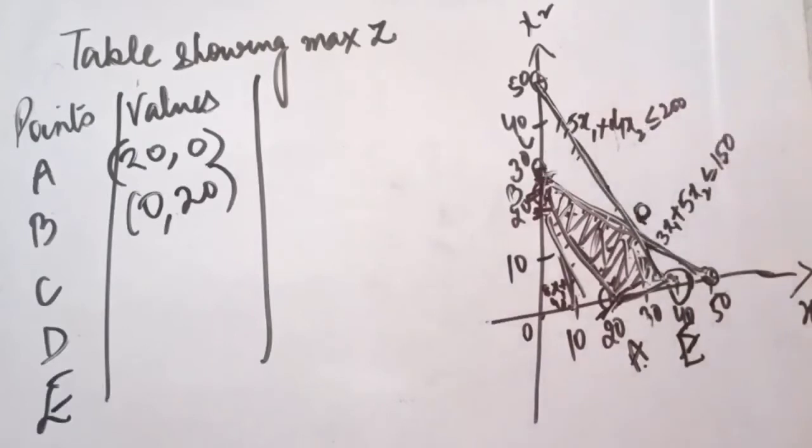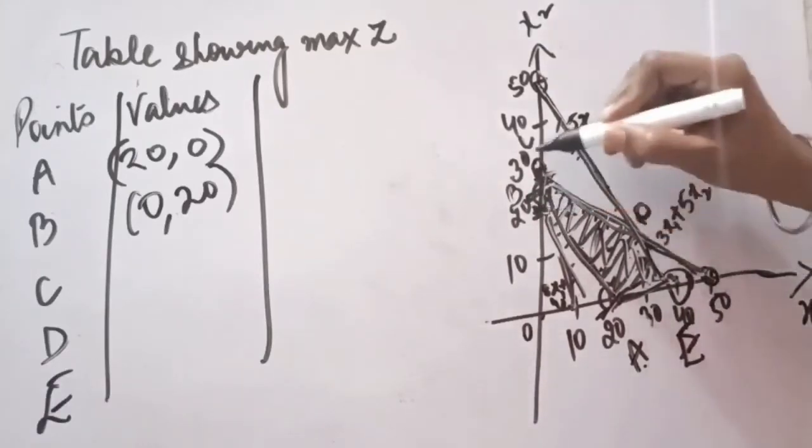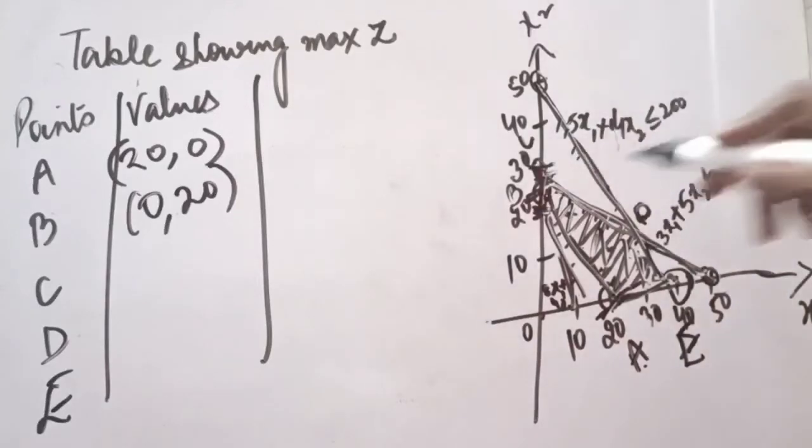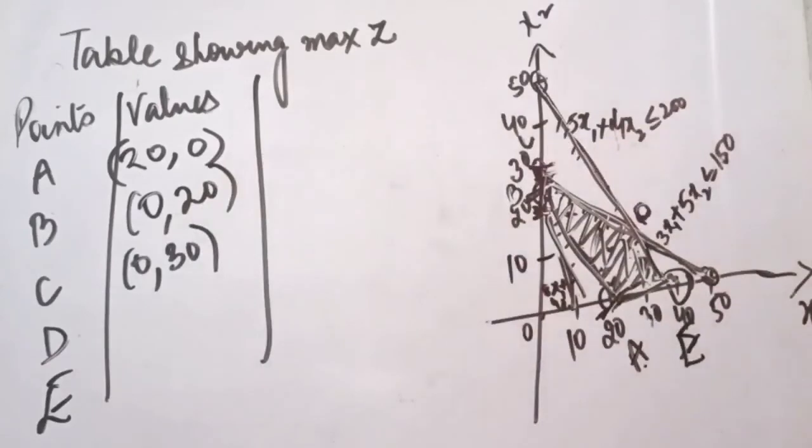When you will prepare this diagram on your copies, you will clearly see 20 will be one point and 30 will be another point. So the third point is 0 and 30. Here also there is value on the x2. So x1 is 0, x2 is 30. Now coming to point E.